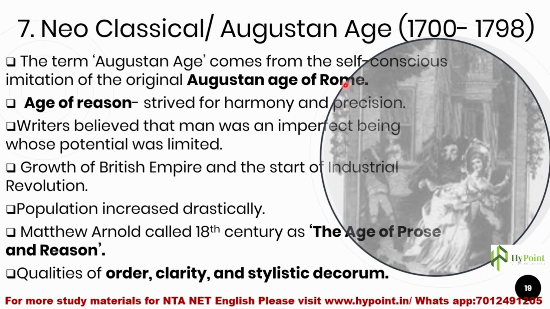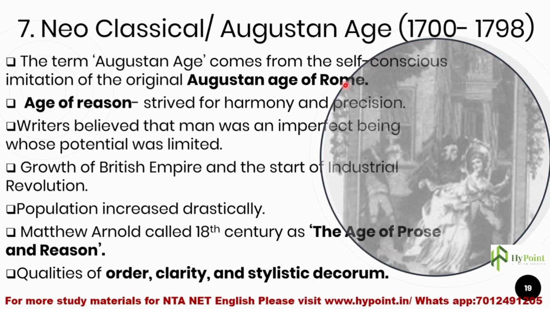Why is it labeled as the Augustan age? It is labeled so because the authors of this particular age, the poets especially, imitated the original Augustan age of Rome. In Rome there was an age known as the Augustan age, in which Octavius Augustus was the ruler, and during his reign there were many ancient classical writers, like Virgil, Horace and others.